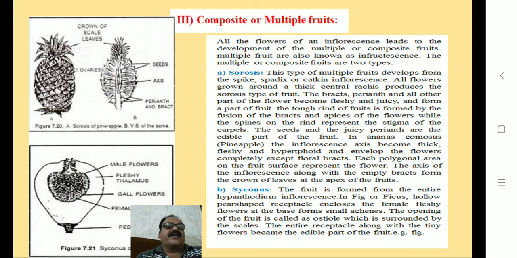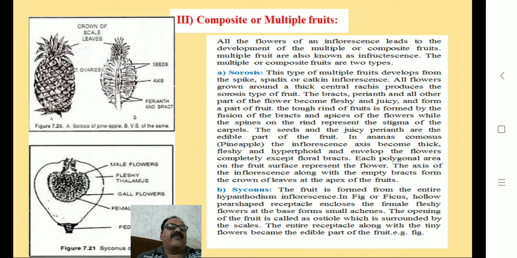First, sorosis. This type of multiple fruit develops from the spadix or catkin inflorescence. All flowers grown around the thick central branches produce the sorosis type of fruit. The bracts, perianth, and all other parts of the flower become fleshy and juicy and form a part of the fruit.